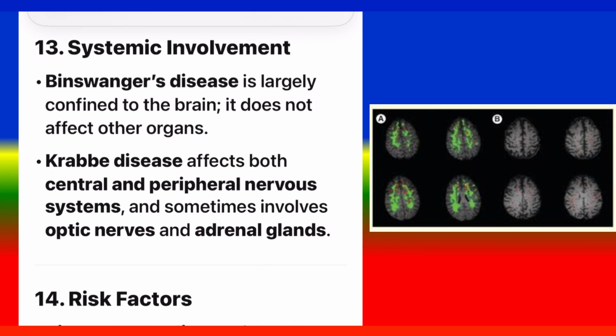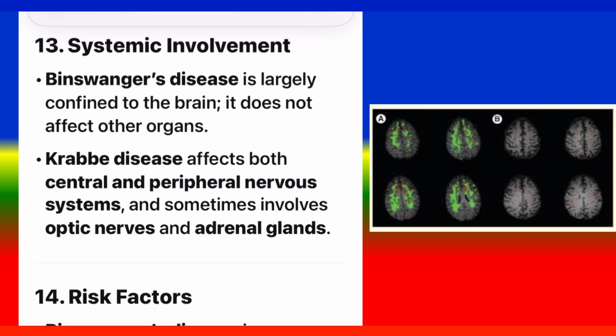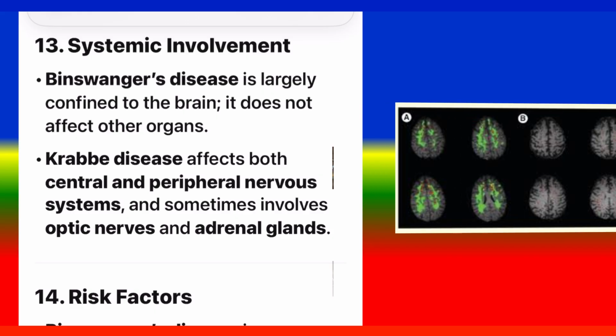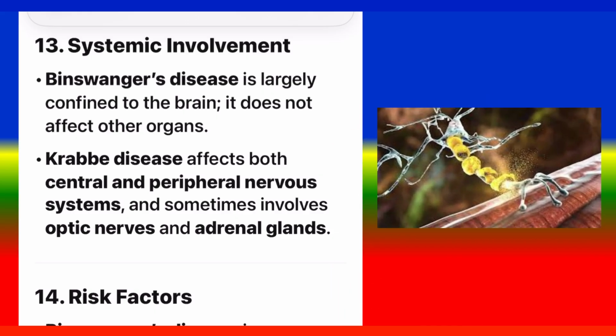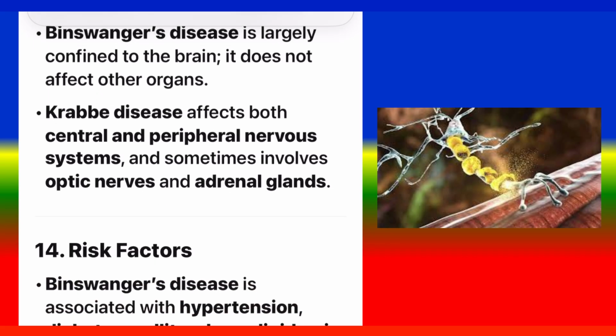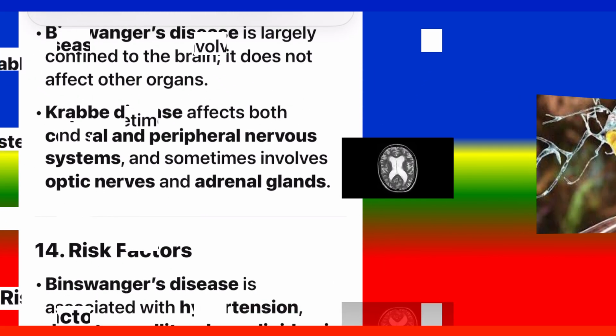13. Systemic involvement. Binswanger's disease is largely confined to the brain. It does not affect other organs. Krabbe disease affects both central and peripheral nervous systems and sometimes involves optic nerves and adrenal glands.